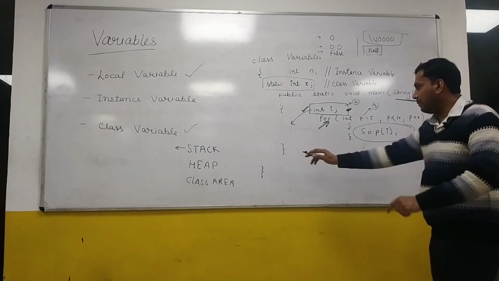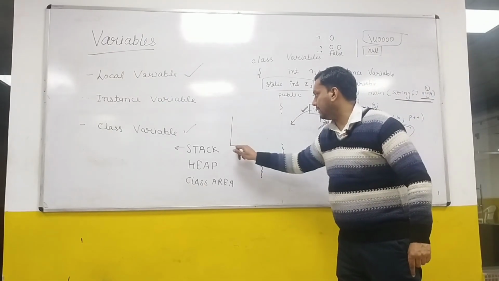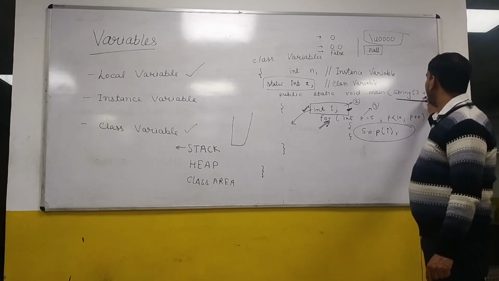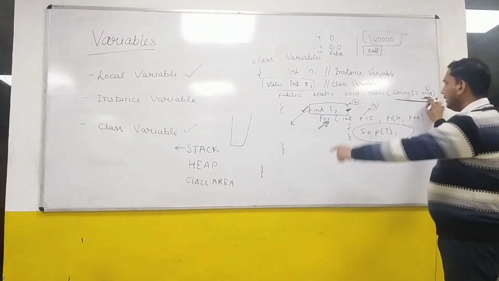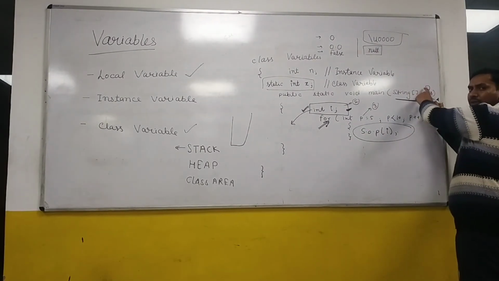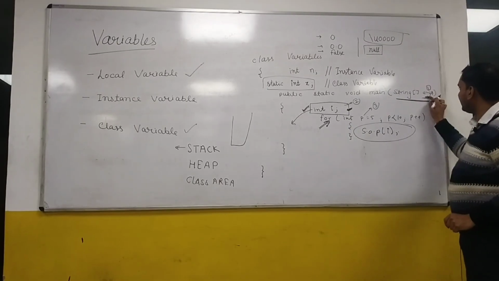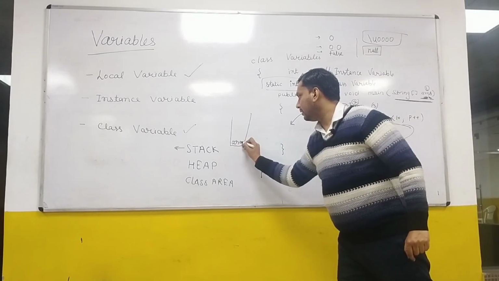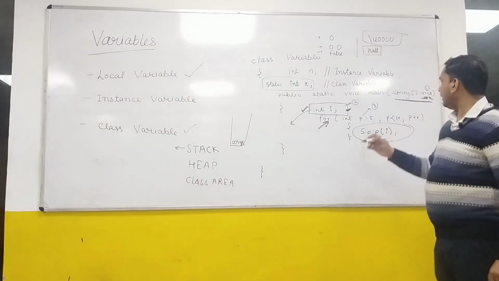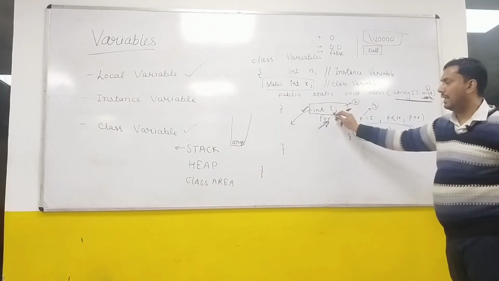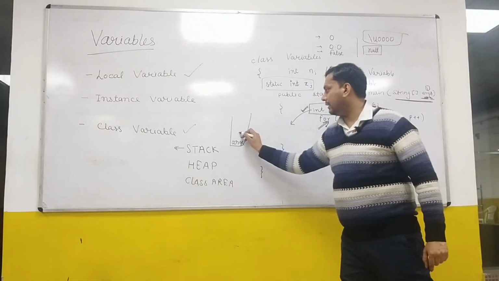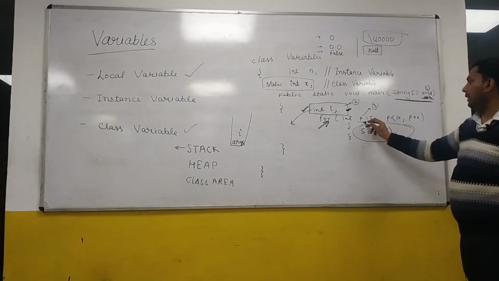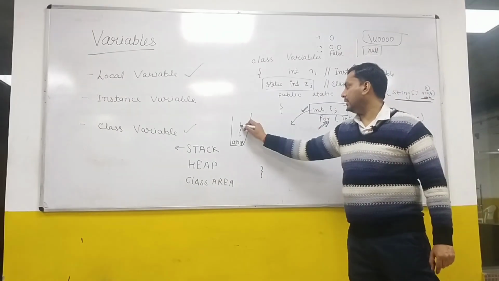Now I have already told you why it is declared in the stack. Just think about this. When you run this program, first of all args is created, because this is the first line which is declaring your first local variable. So first of all args will be created inside the stack. Then you come to the second line, int i is declared, so int i will be created here on the stack. Then on the next line, int p, so p will be created in the stack.